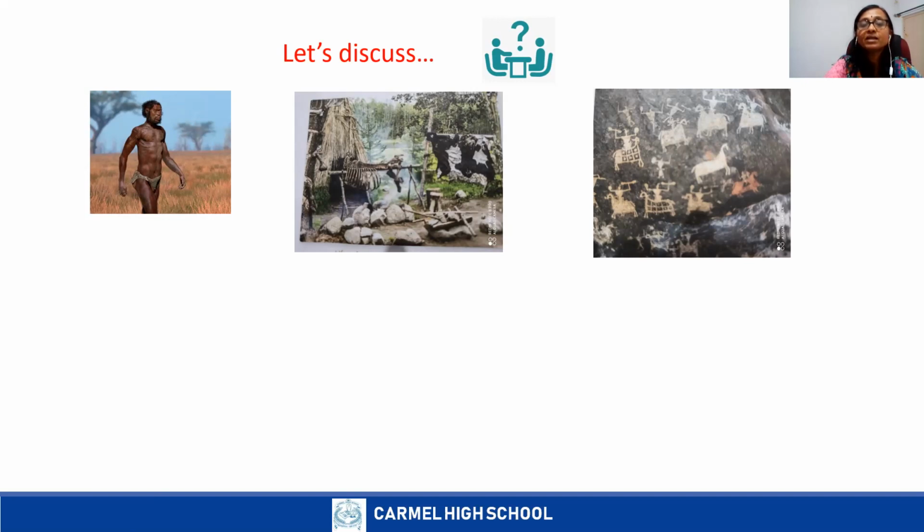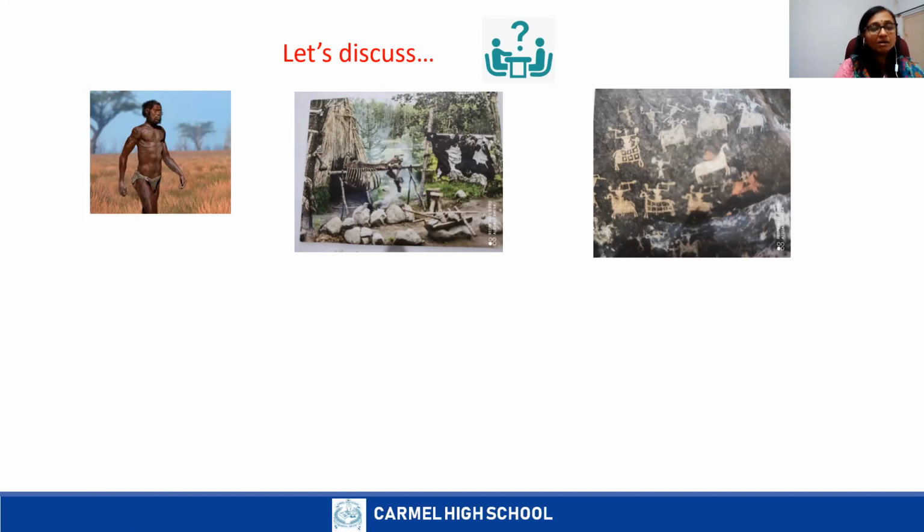That is the language of symbol. So observe this. So what information you get from this? So yes, I know you understand few points. Okay. See here, first picture, it's about the Homo sapiens.